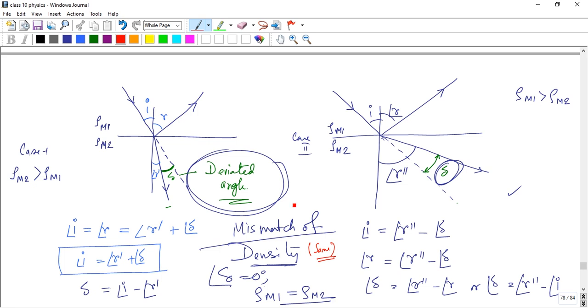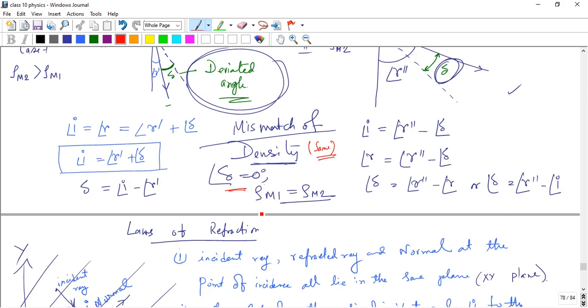That's why light travels in only one medium. There is no boundary here, so there is no deviation. The deviation angle delta is 0.